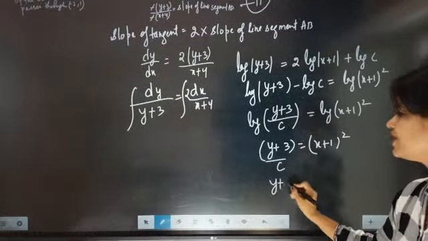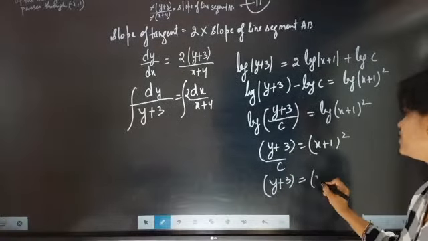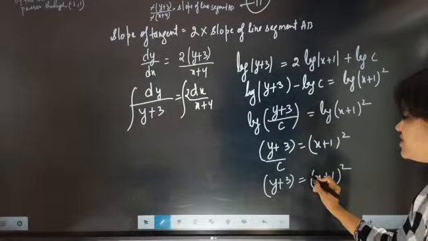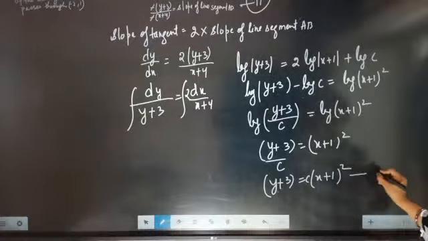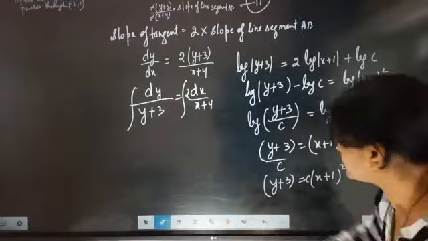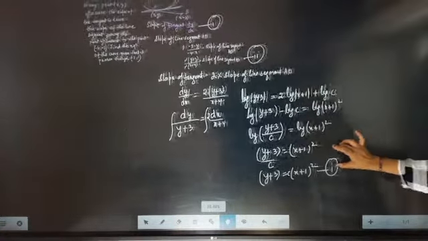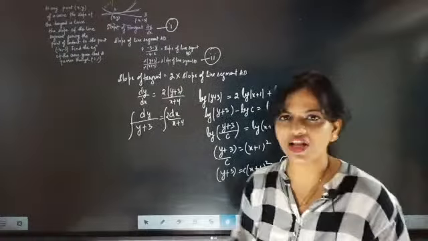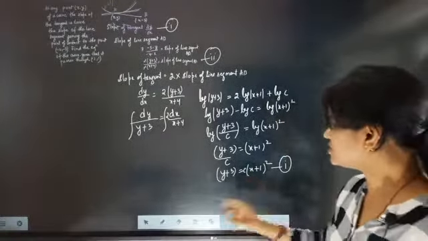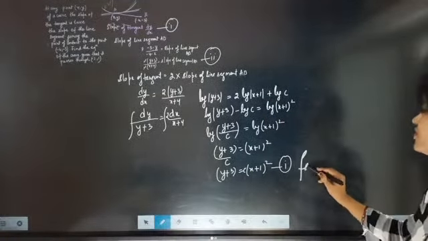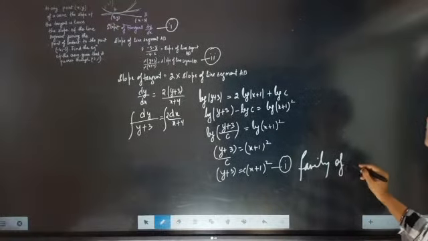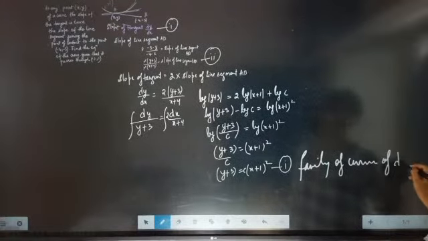The family of curves is going to come as this one, that is y plus 3 equal to c times (x plus 1) whole square, and this is exactly the family of curves. Now, many curves will be there which will have the tangent, which will have connectivity. So this is exactly the family of curves of the differential equation.